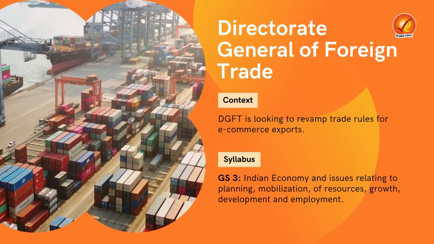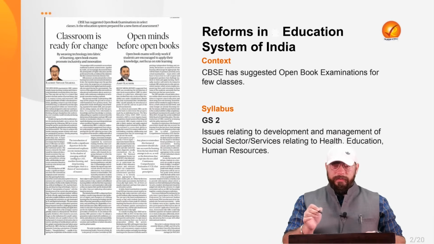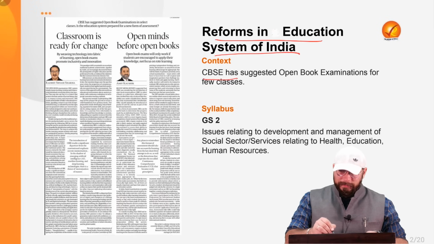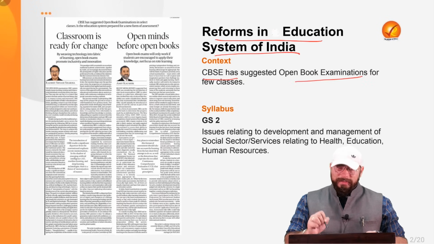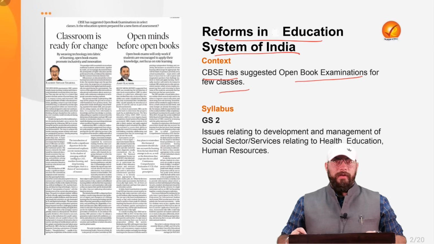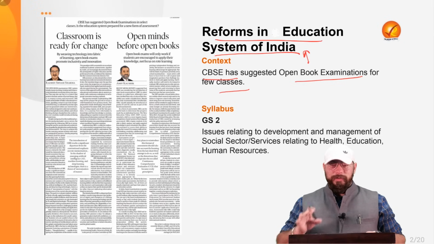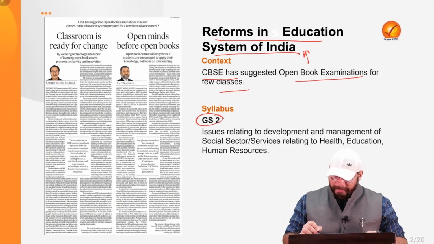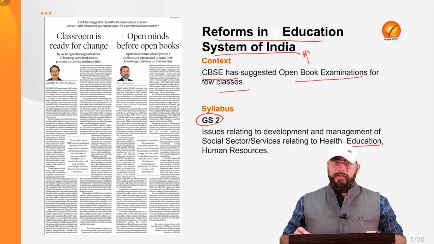Now coming on to the first topic. So the first topic is in relation to reforms in education system of India. Now recently CBSE has suggested open book examinations for few classes, which is why this topic, reforms in education system of India and is Indian education assessment system ready for reforms, becomes very, very important. And in your general studies paper 2, education has been specifically mentioned in the social issues, in the social justice part, right? Which is why it becomes very, very important.